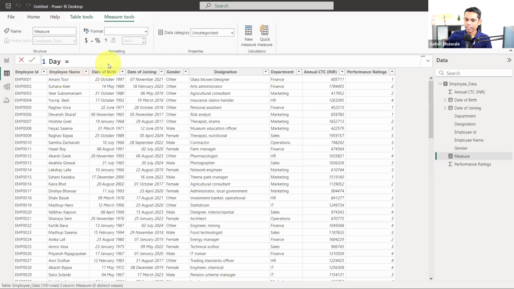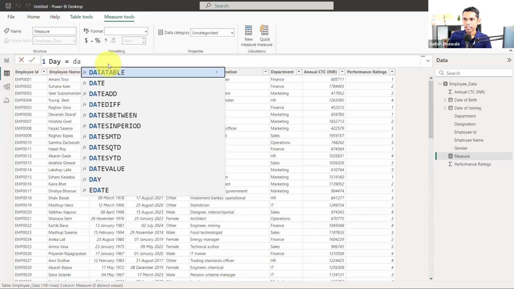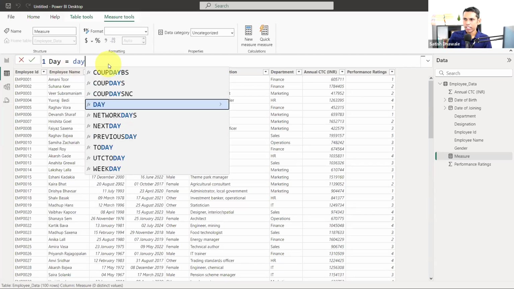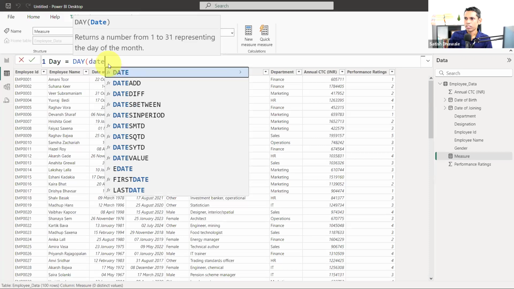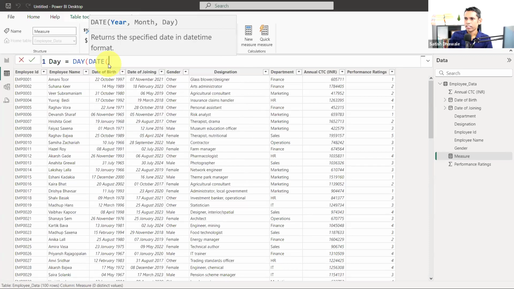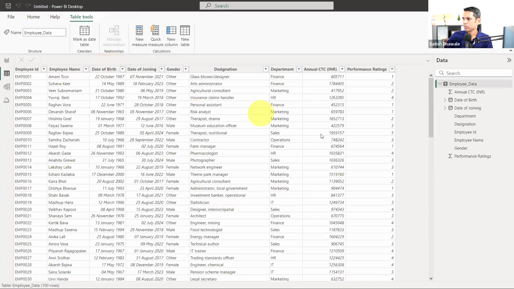So I'm going to type day, then is equal to day, formula is here. Type just day and select your date. So my date is birth date basically. So I'll type BIRTH. It's not coming. Okay, you need to add the column directly. I'm not getting the table. What happened? Let me do one thing.